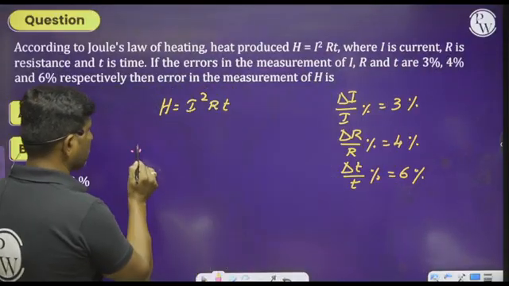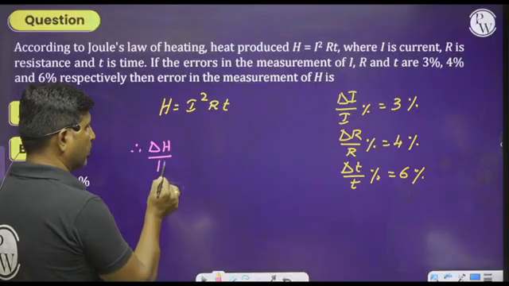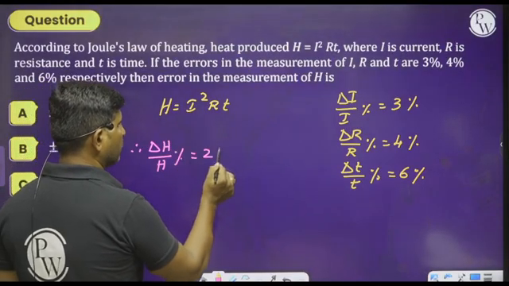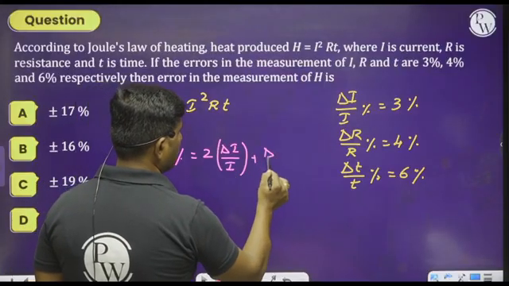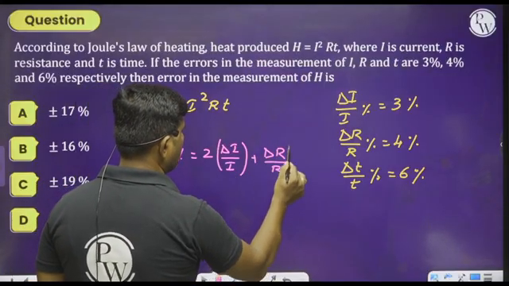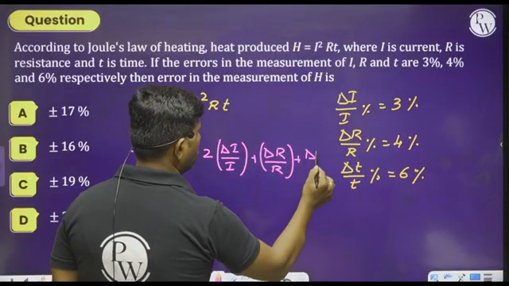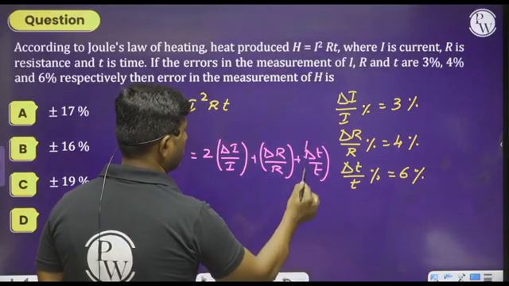Therefore, delta H by H in percentage is equal to 2 into delta I by I plus delta R by R plus delta T by T.